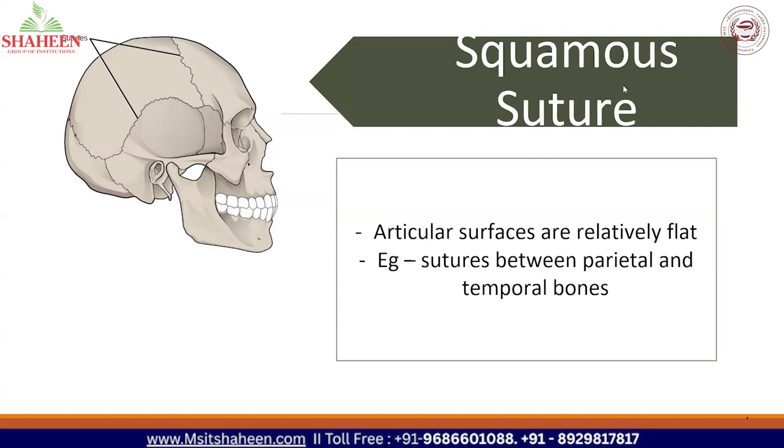So squamous sutures means the articular surfaces are relatively flat. Okay, so it's just easy to remember. Squamous always means flat. So these sutures are seen between parietal bone and temporal bones.